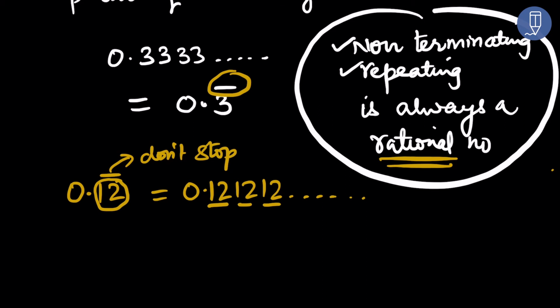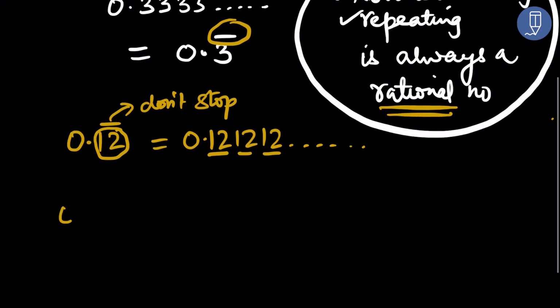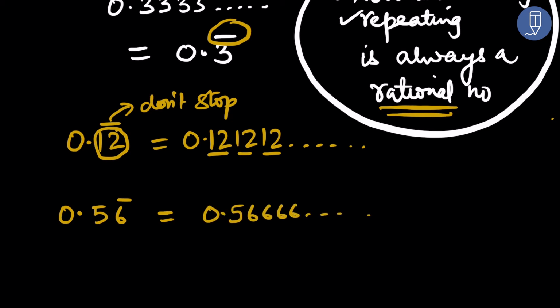Let us take one more example for more clarity. Suppose the number is 0.56 bar. Here the bar is on 6, not on 5. So this number will be 0.56666... and so on. Is that clear to you?